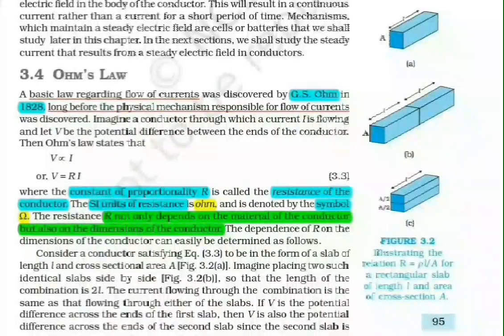Then Ohm's law states that V is directly proportional to I, or V = RI, where the constant of proportionality R is called the resistance of the conductor. The SI unit of resistance is the ohm and is denoted by the symbol omega. The resistance R not only depends on the material of the conductor but also on the dimensions of the conductor. The dependence of R on the dimensions of the conductor can easily be determined